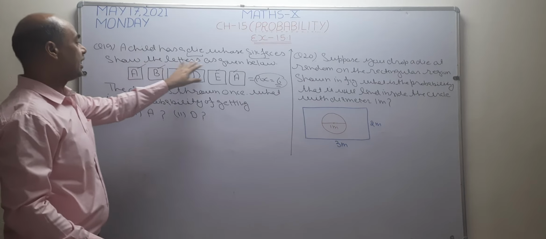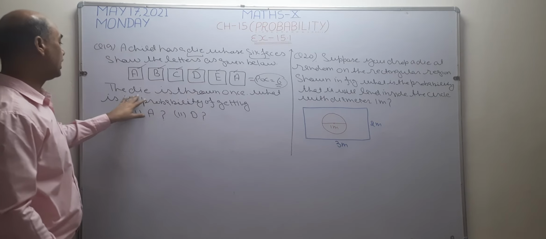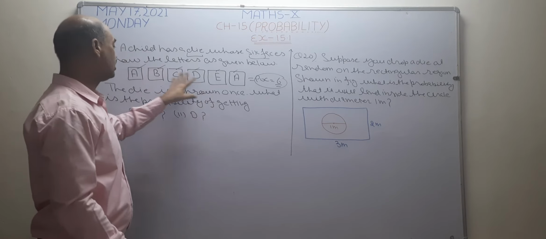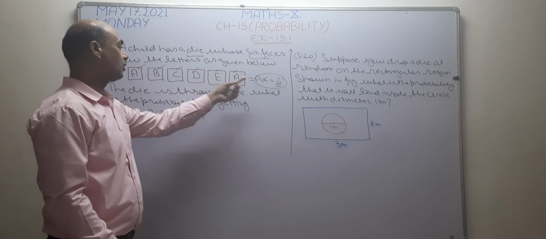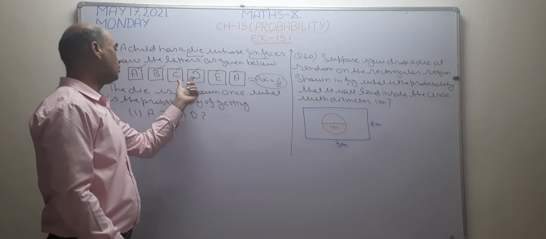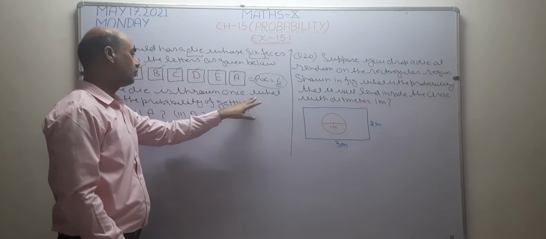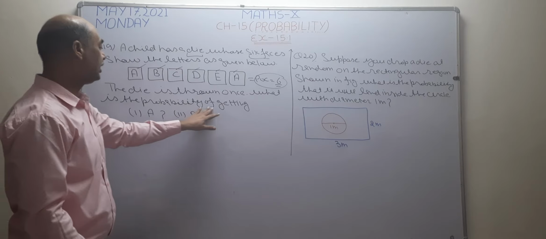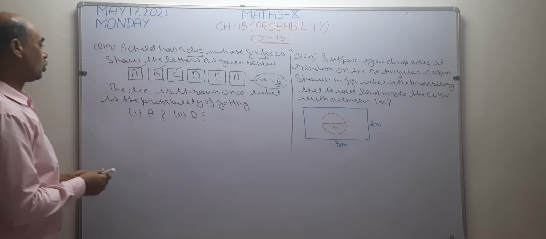Show the letter as given below. Now a die is thrown once. This die is going to be thrown once. What are the possible outcomes? 6 possibilities are there. A comes 2 times, B 1 time, C 1 time, D 1 time and E is going to come 1 time. What is the probability of getting A?